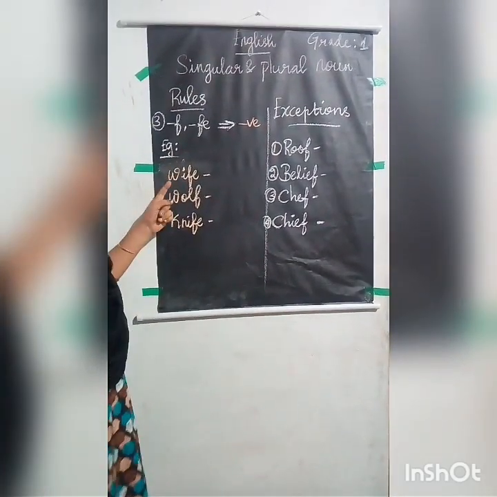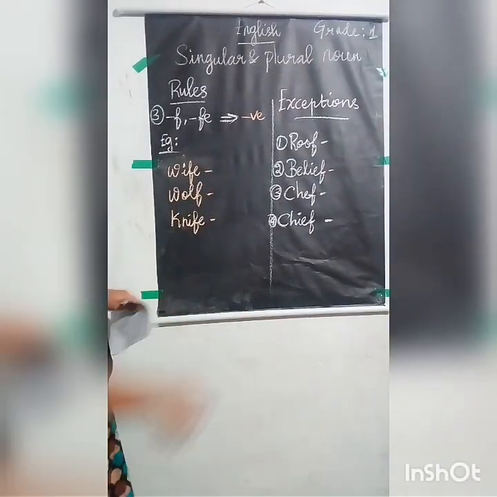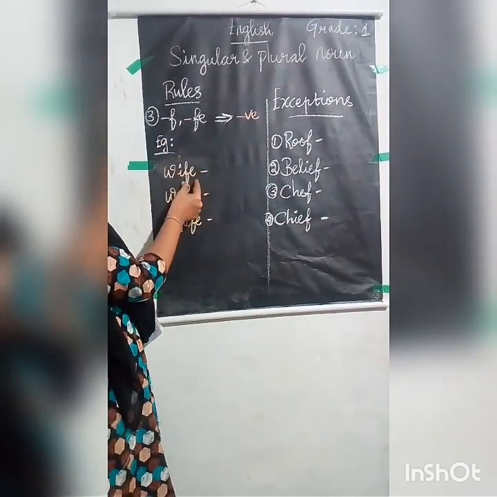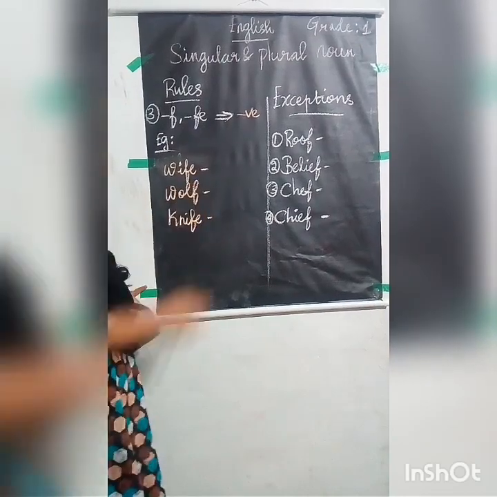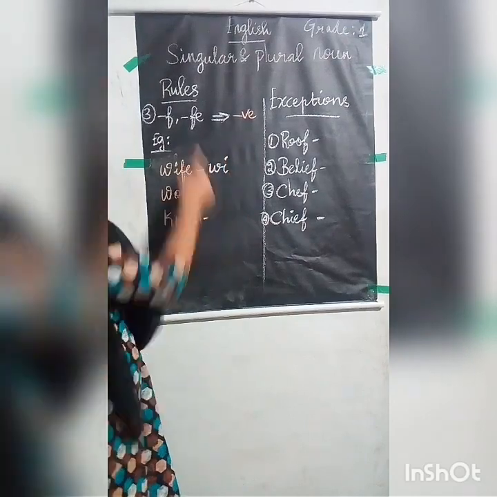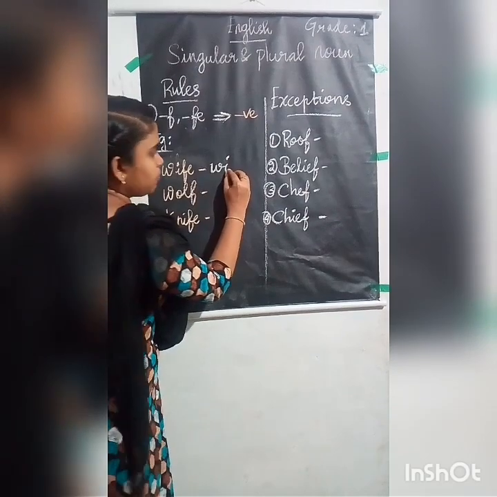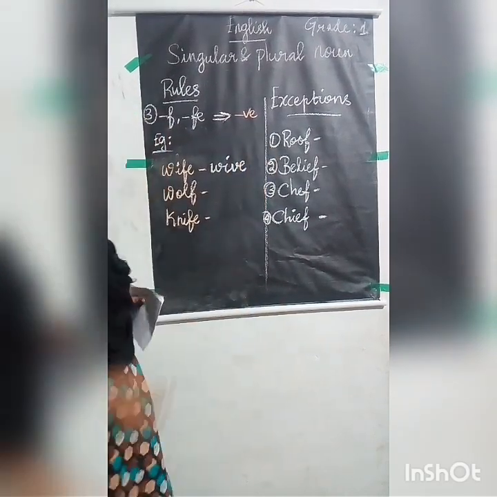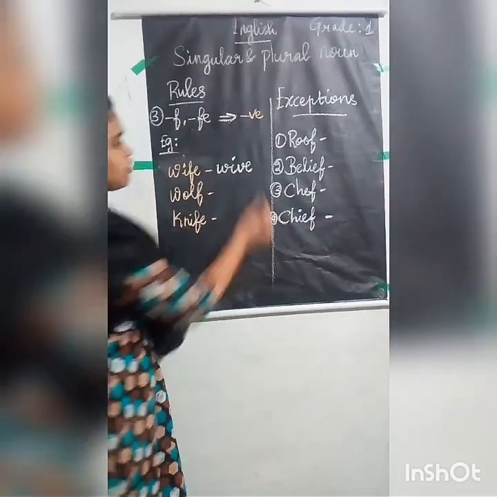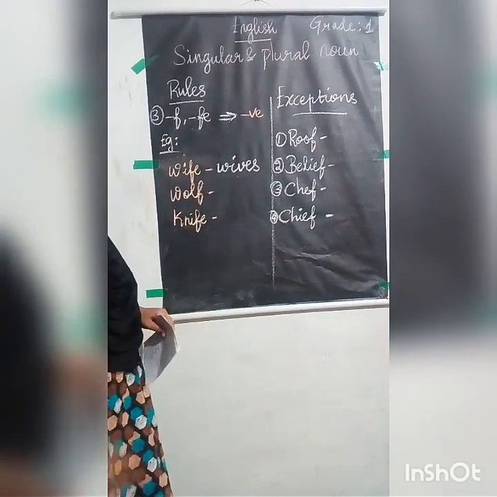Listen carefully. First one is wife. W-I-F-E, wife. Here, as I told you, F and F-E, okay? In this question, they have given F-E. So what you have to do here first is, write W-I and instead of this F-E, you have to write V-E. And already you know, if you want to make it as a plural, you have to add S at the end. So wives. Okay.